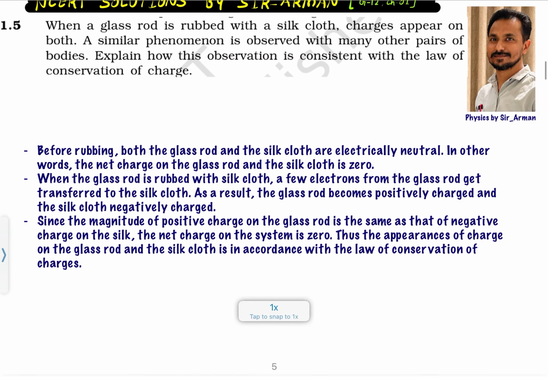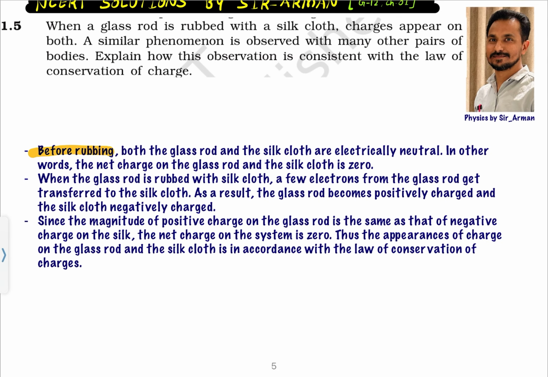So, here what is given? Before rubbing, both the glass rod and the silk cloth are electrically neutral. It is not always so, but this time they are neutral. In other words, the net charge on the glass rod and the silk cloth is 0. Yes, in the first case, initially both are separated, they were not rubbed, so the net charge was 0.